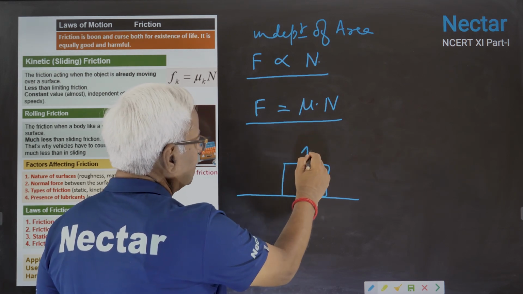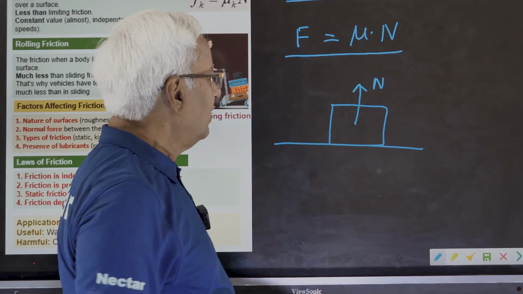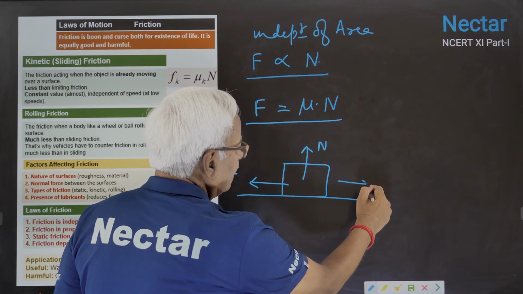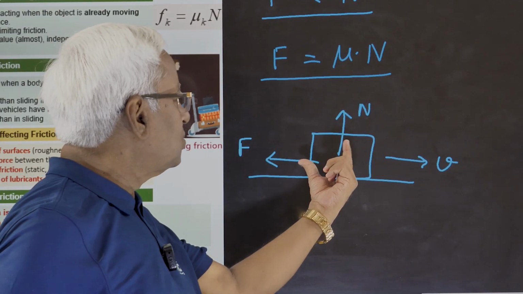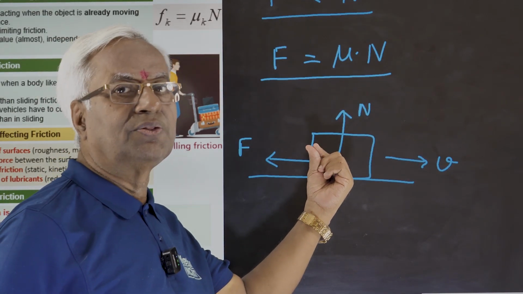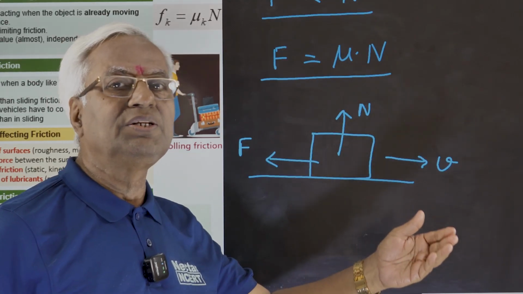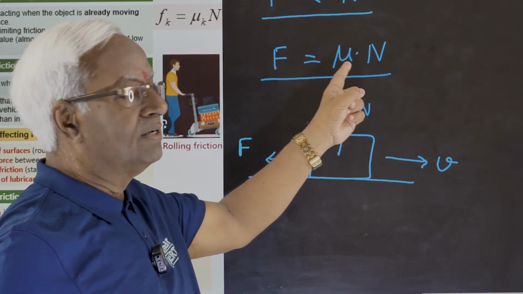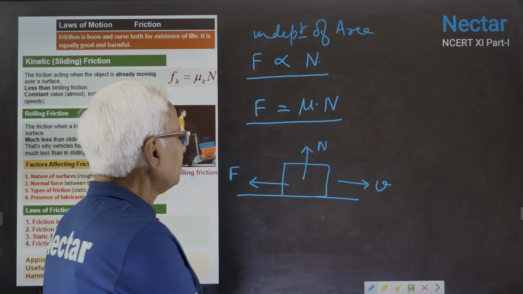This will be the direction of N, the normal reaction by the surface, and frictional force will be opposite to the direction of velocity. These two are never in the same direction. They are not collinear. They are neither parallel nor anti-parallel. That's why we can't say that this is a vector equation. We never apply the vector.